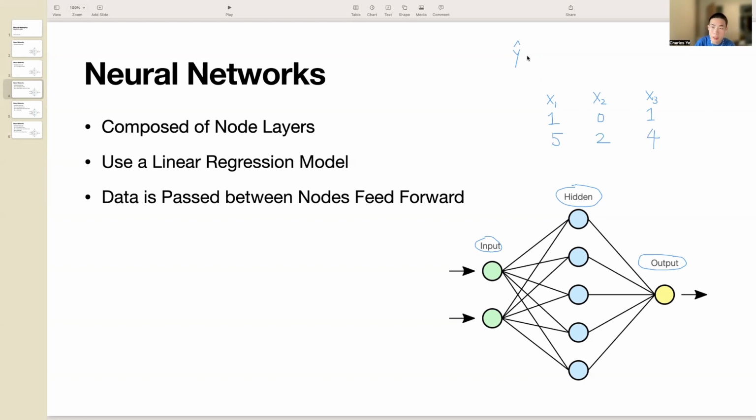So y hat equals 1 times 5, plus 0 times 2, plus 1 times 4. Then minus the bias, 3. In other words, we are not eager to surf today, so we subtract 3. And that gives a value of 6, which is greater than 0. That is our threshold. So the output for the node is 1. We are going surfing.